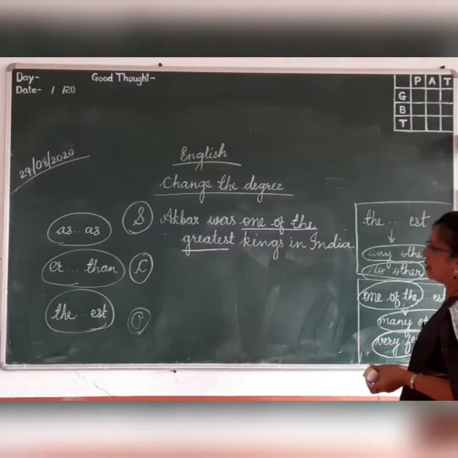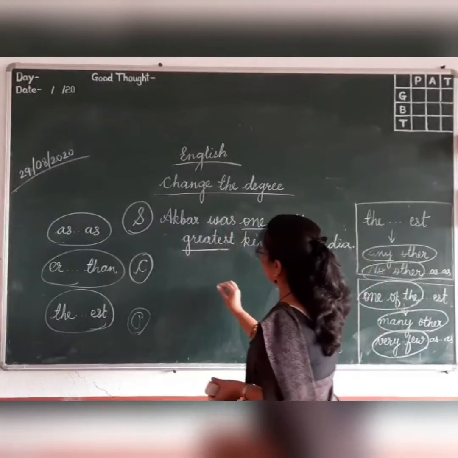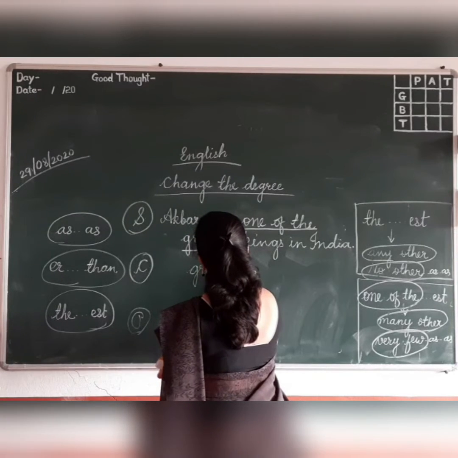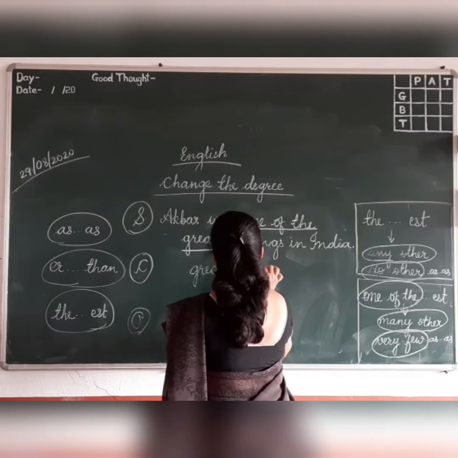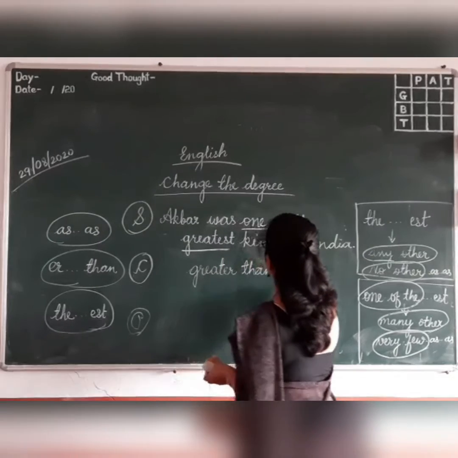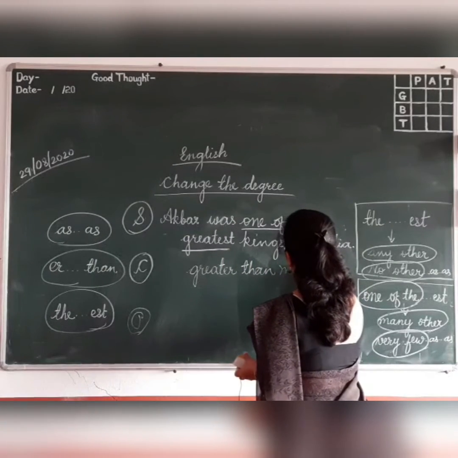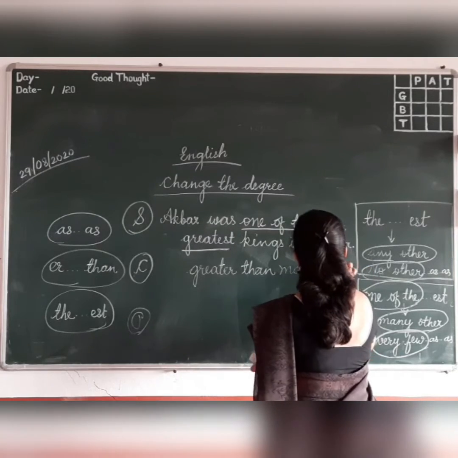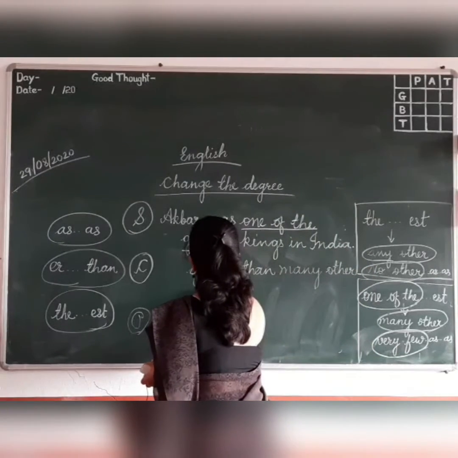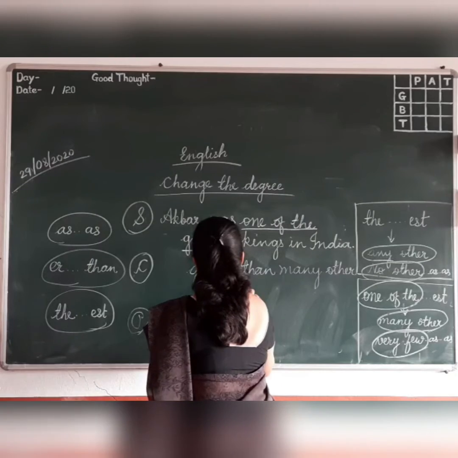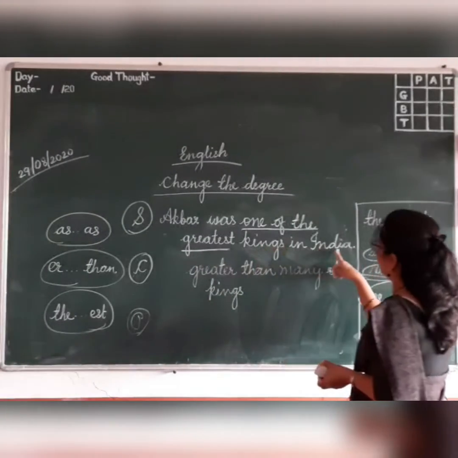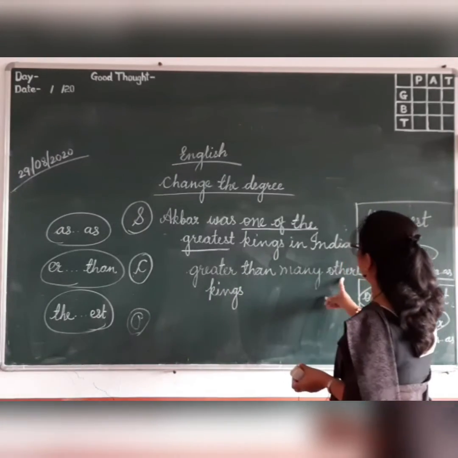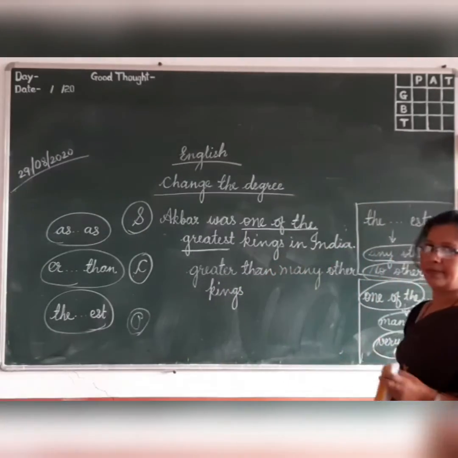How the sentence will come? Akbar was greater than many other kings in India. Many other kings, the rest part will remain the same. Greater than many other kings in India.